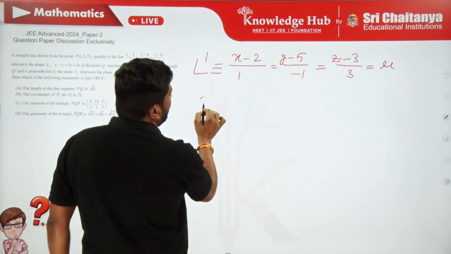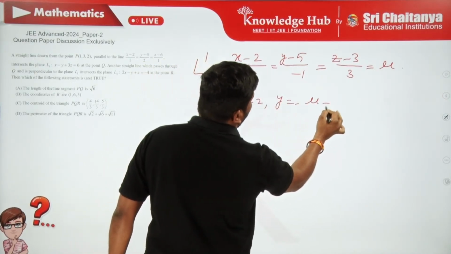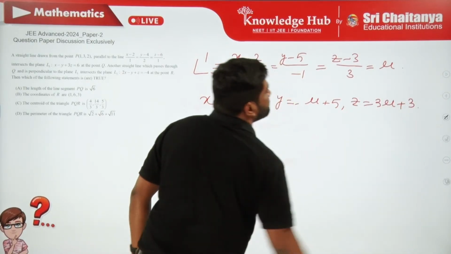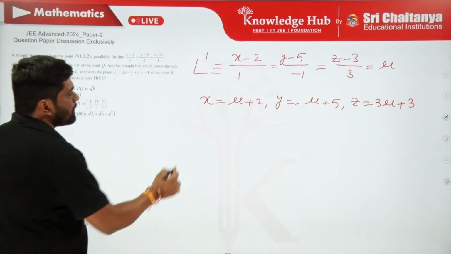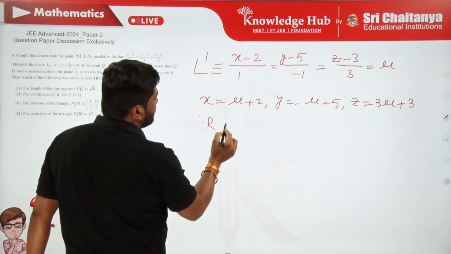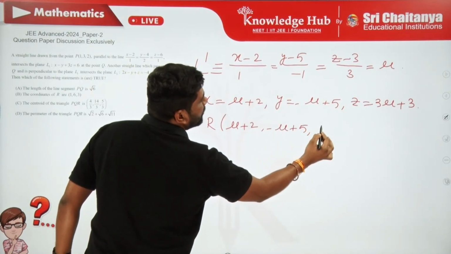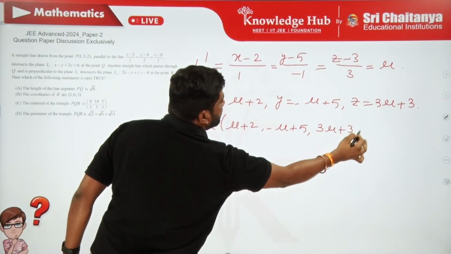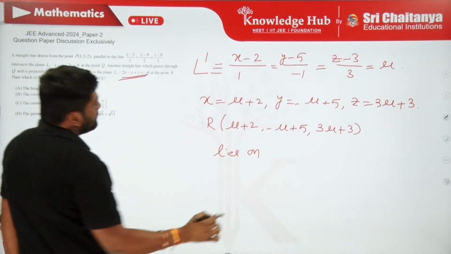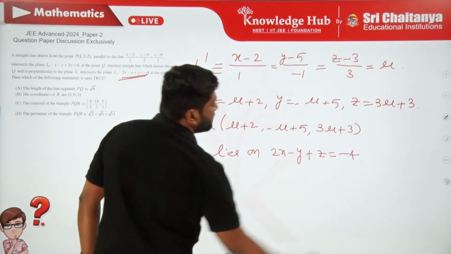So from here x will be mu plus 2, y is minus mu plus 5, z is 3 mu plus 3. Okay? So let this be the general point on L dash, R: mu plus 2 comma minus mu plus 5 comma 3 mu plus 3, which lies on the second plane. So 2x minus y plus z is equal to minus 4.